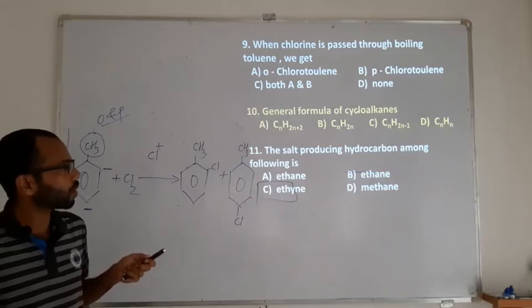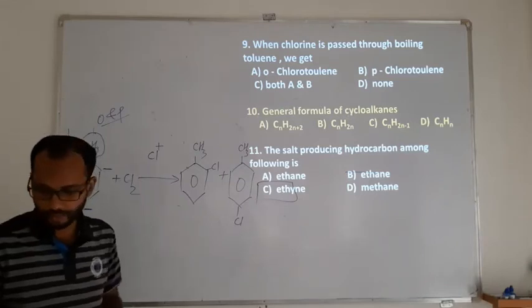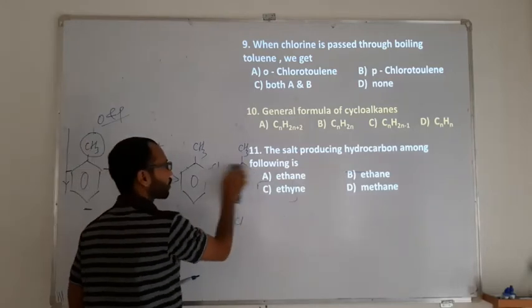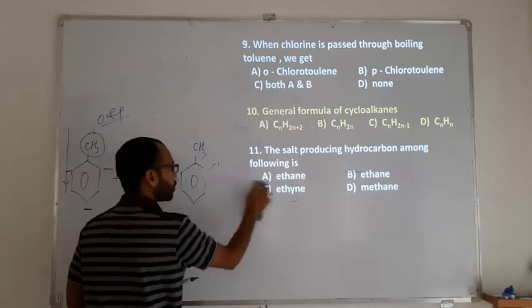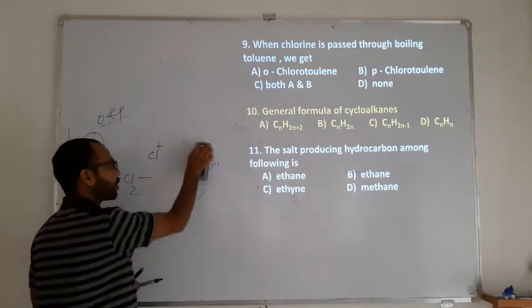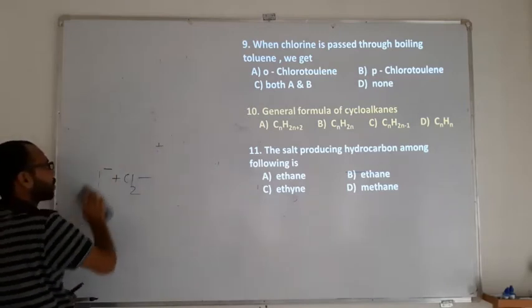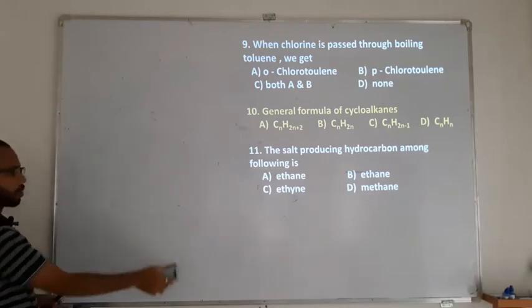The general formula of cycloalkenes. See, how are cycloalkenes formed? It is formed by the loss of one hydrogen from the alkene to form a ring, because it is cyclo.